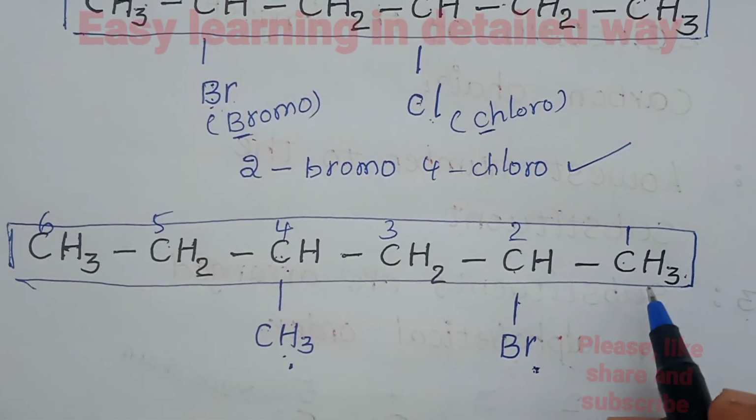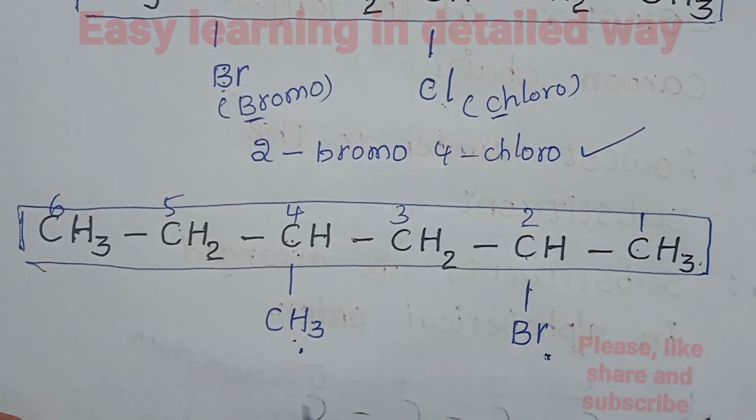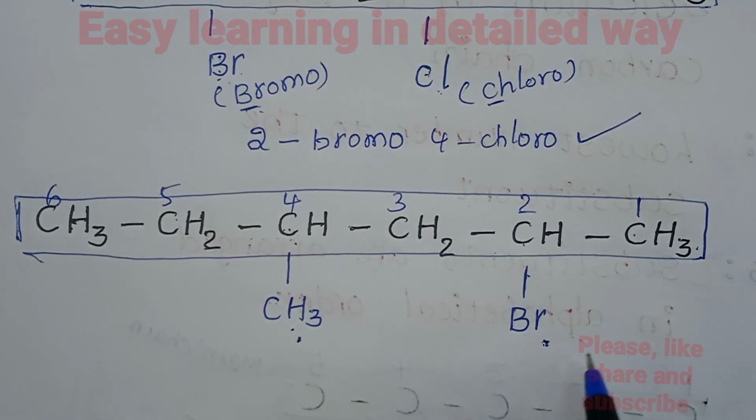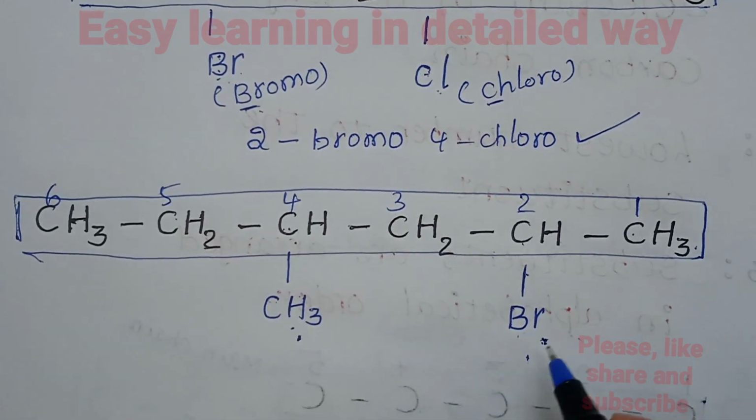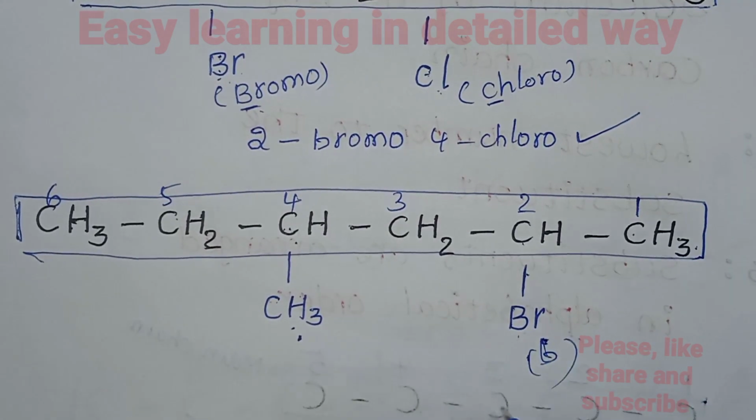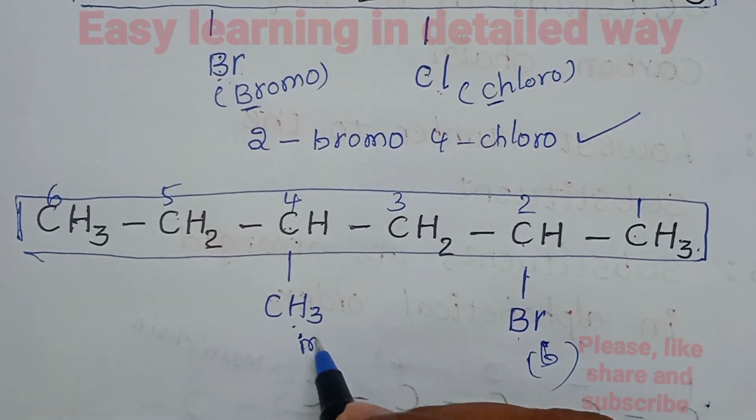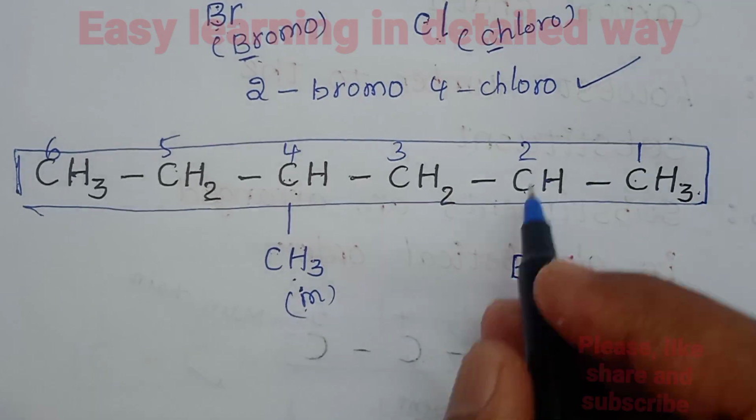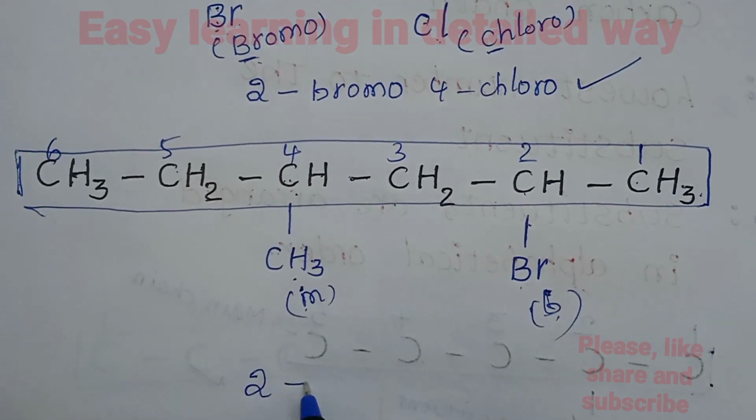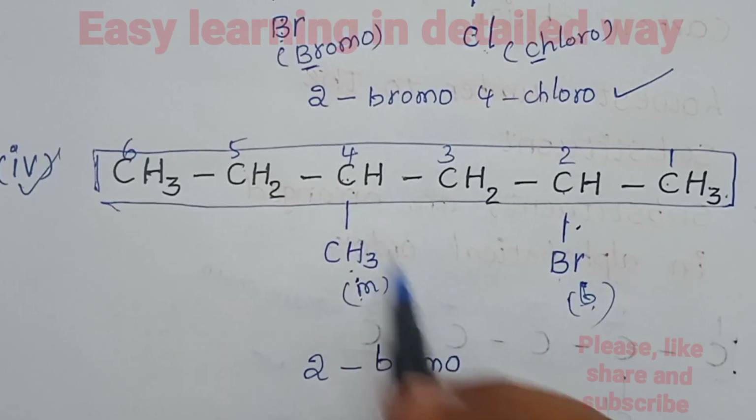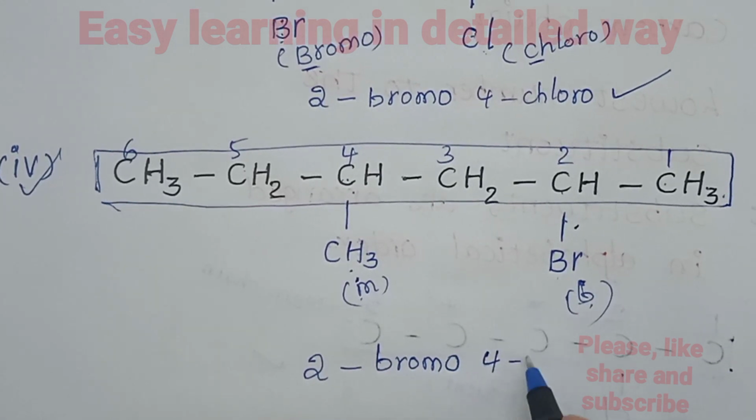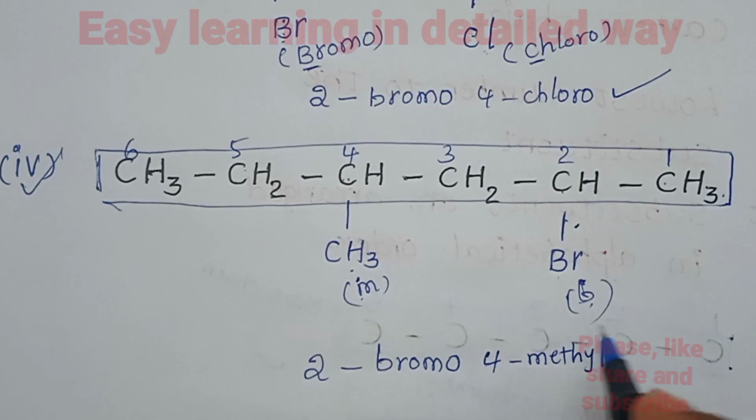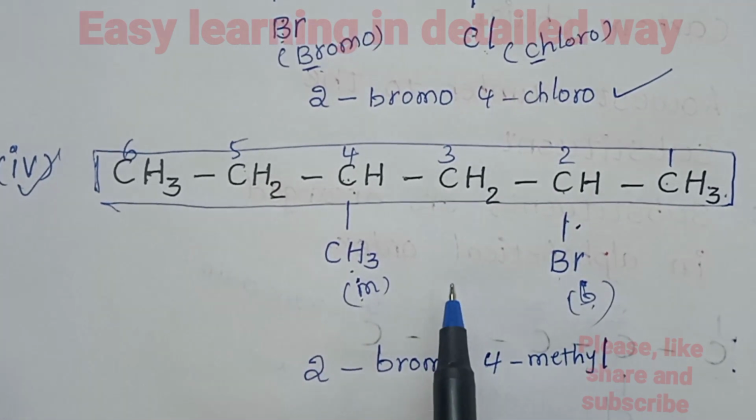After giving the lowest numbers to the substituents, the next rule is to arrange the substituents in alphabetical order. The first letter of bromo is B and the first letter of methyl is M. So B comes before M. So the prefix of this organic compound is 2-bromo and 4-methyl. This is the right prefix of this organic compound.